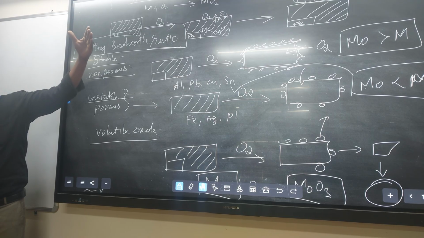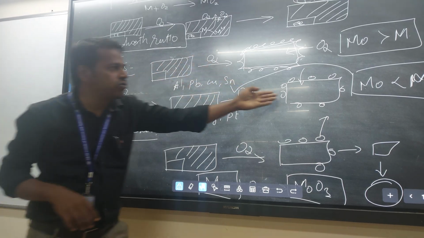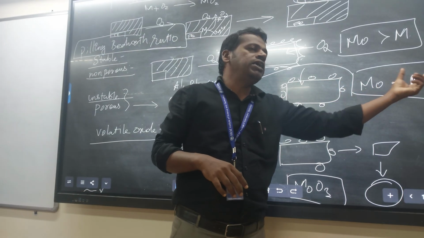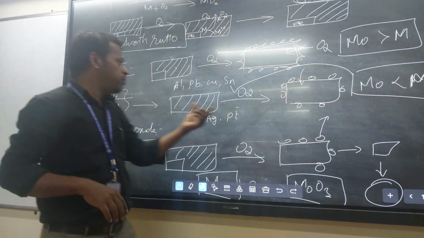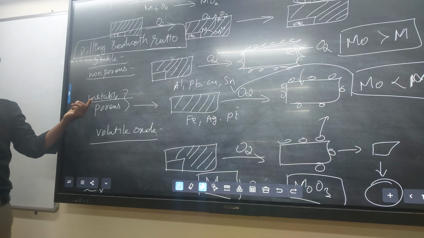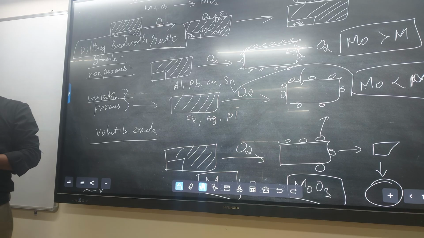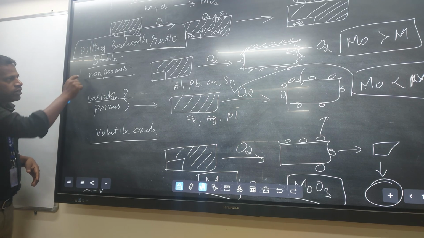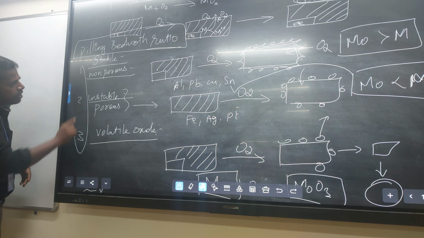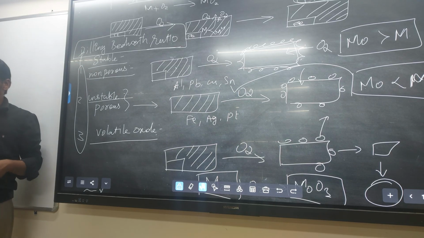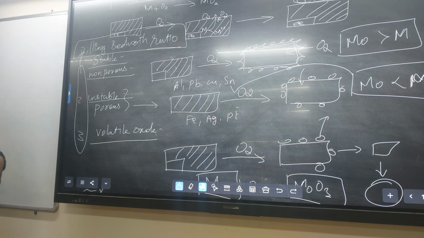Stable oxide layer, that is one rule. Another rule is when the volume of metal oxide is less than the volume of metal, at that time it forms a porous layer, or else an unstable oxide layer. All three come under the Pilling-Bedworth ratio. Sir, what is the spelling? Pilling, Bedworth.